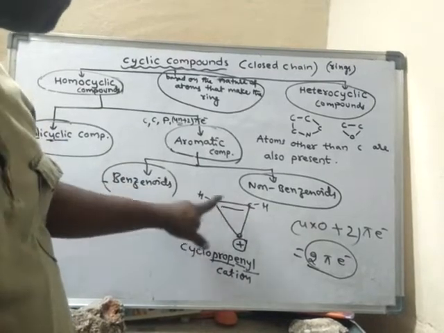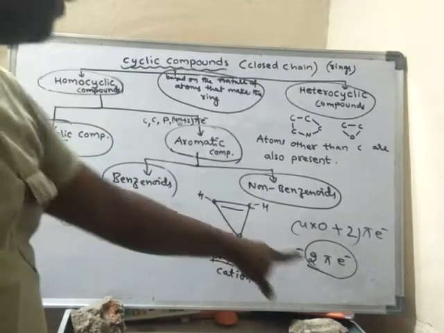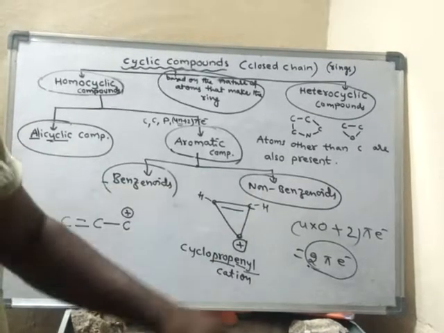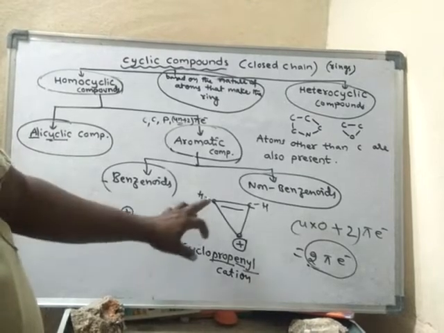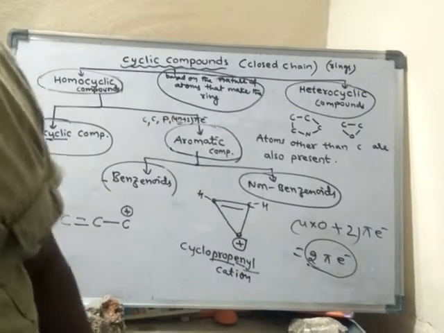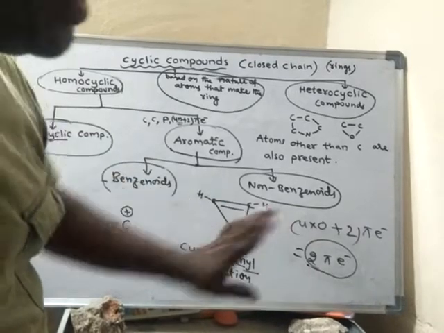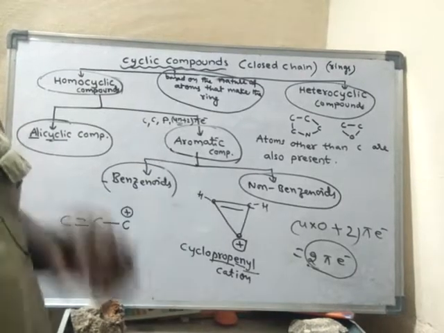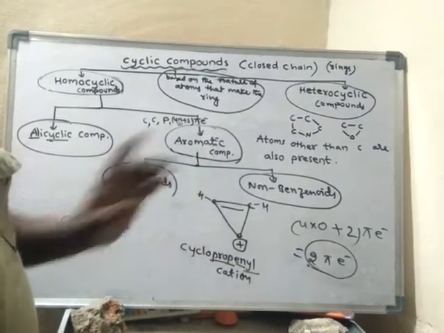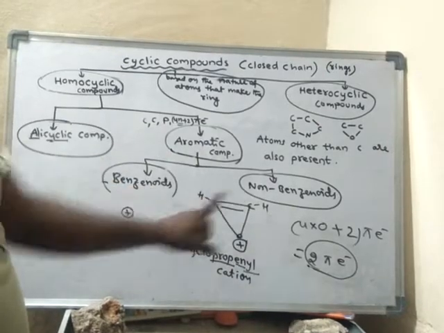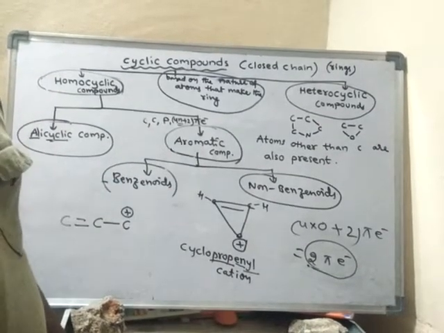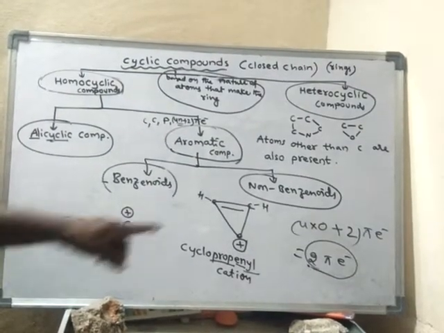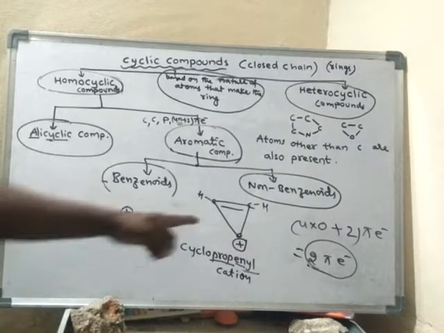Now, does this molecule have 2 pi electrons or not? Yes, because this is a pi bond and every pi bond contains 2 pi electrons. Hence this molecule is an aromatic molecule, but it is not a benzenoid because it does not have any benzene ring. It is a non-benzenoid but aromatic. See, aromatic compounds are classified into benzenoids and non-benzenoids. That means non-benzenoids are also aromatic in nature.